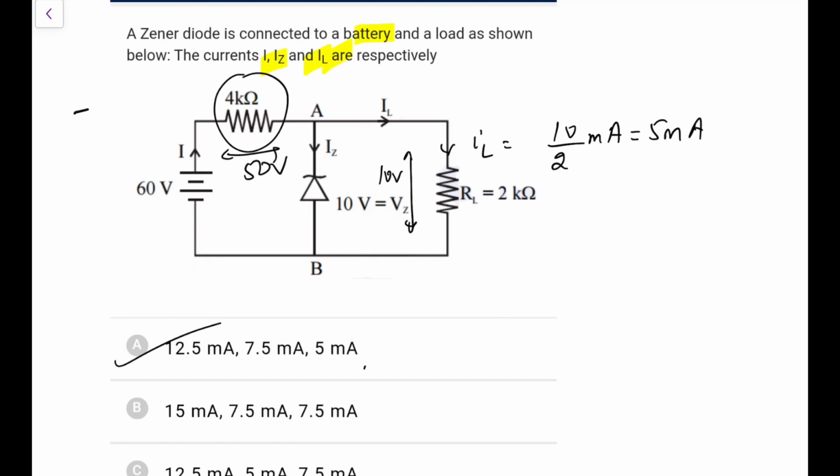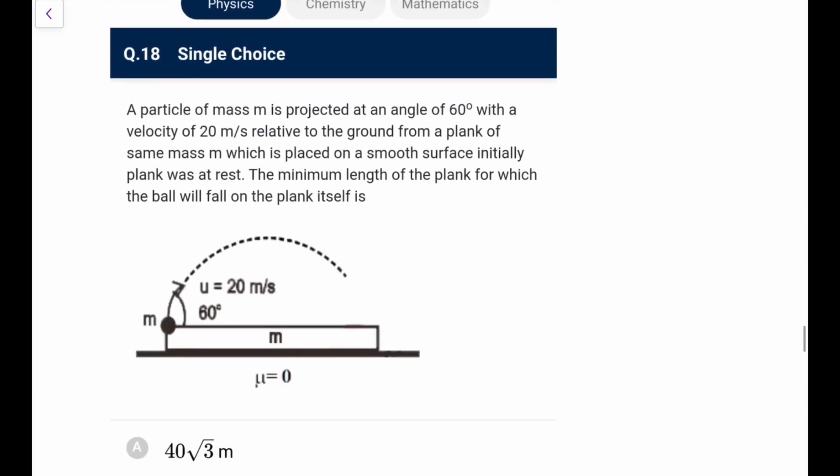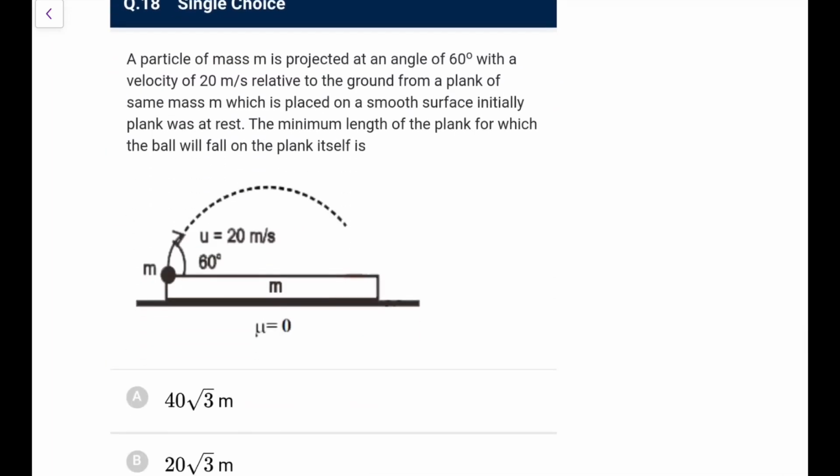So the current I would be 50 by 4 milliampere, that is 12.5 milliampere. So go for this, and the difference would be IZ. So A option is correct. I think this is a question that previously came in some examination, actual JEE Main or NEET, I suppose.